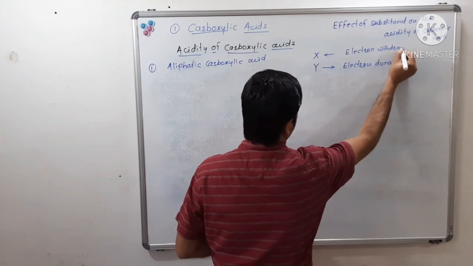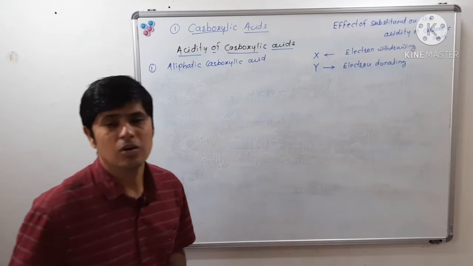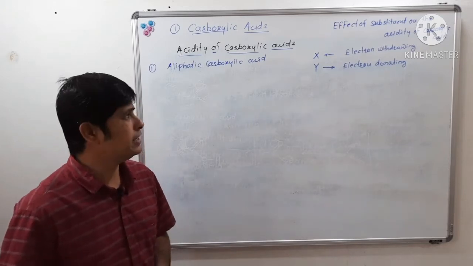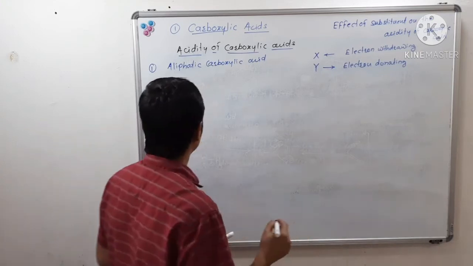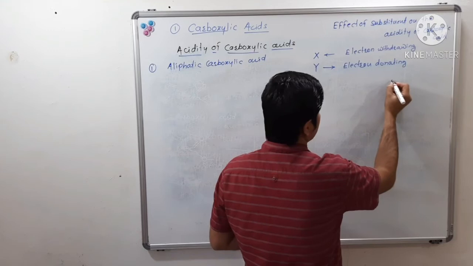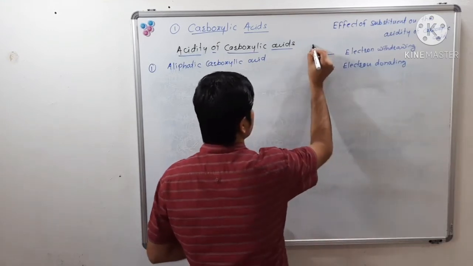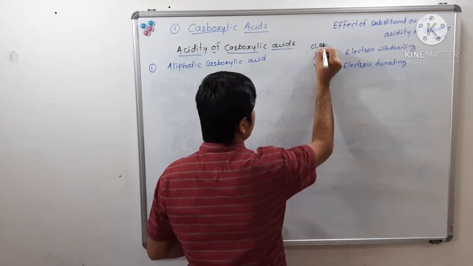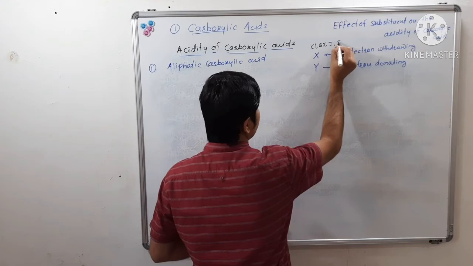So there are two types of substituent, X and Y. Which substituents fall in category X? I will write here chlorine, bromine, iodine, fluorine.